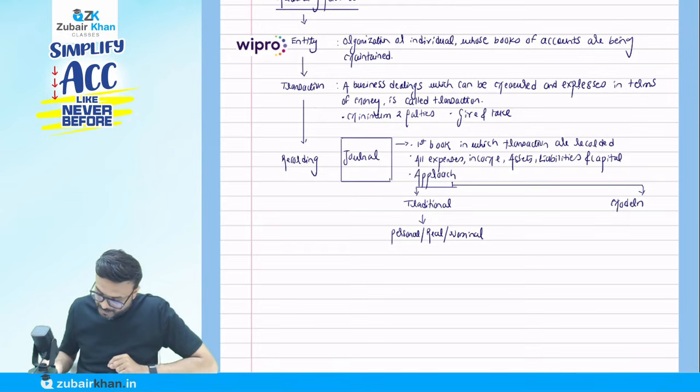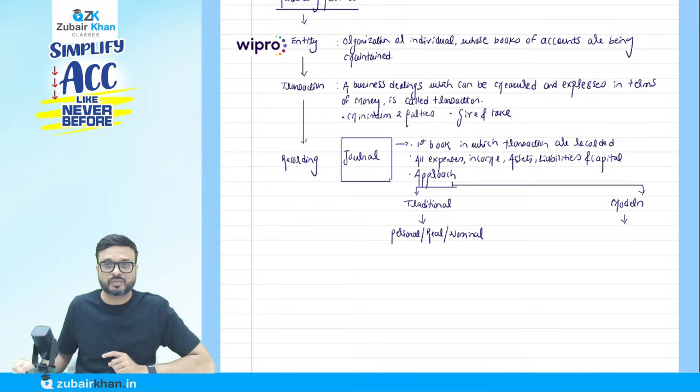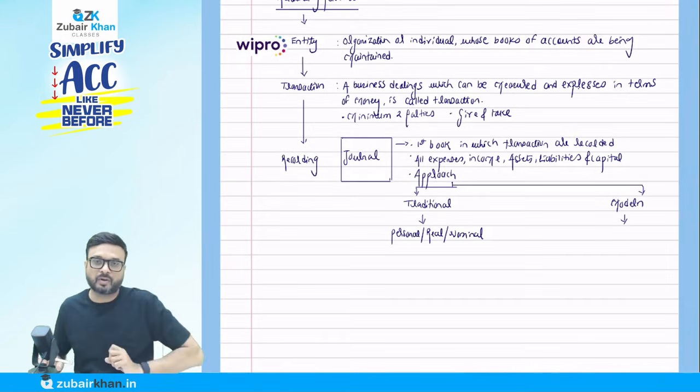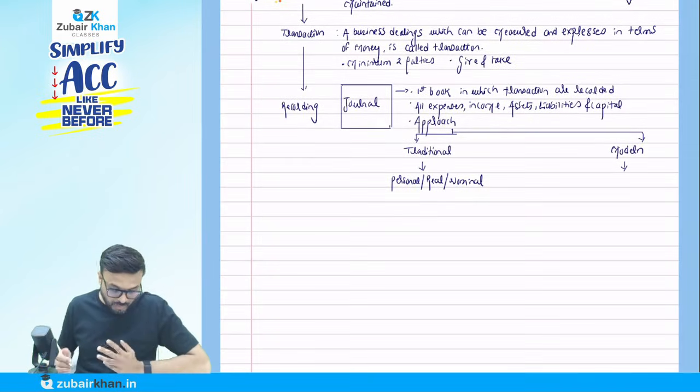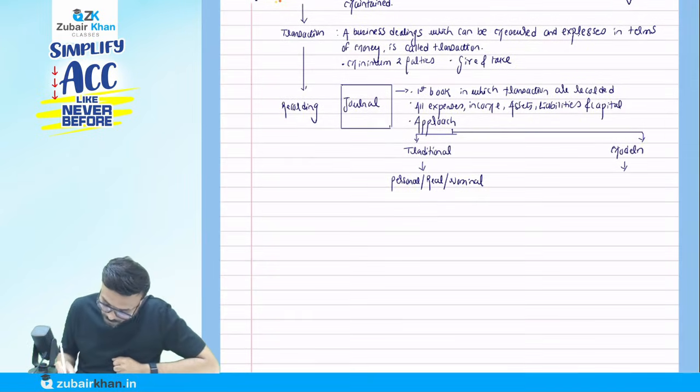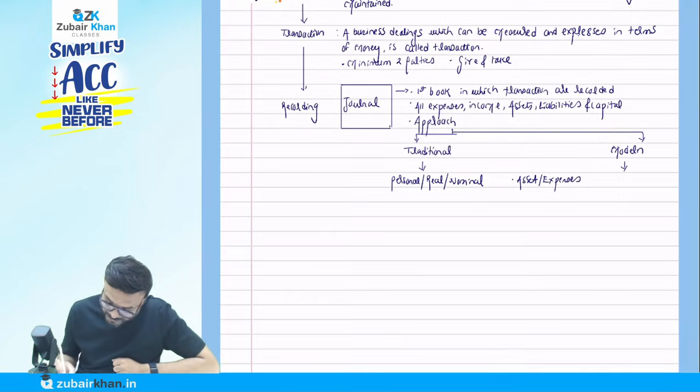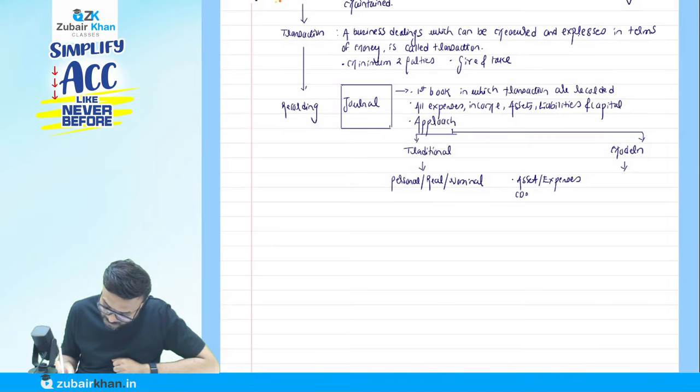Let me give an idea about this. It is very basic, for those who have cleared the foundation, coming from the commerce route from graduation. When we talk about the modern approach, we have assets and expenses. Always remember that assets and expenses have which balance? They have a debit balance.